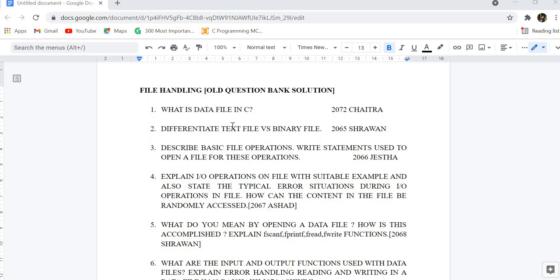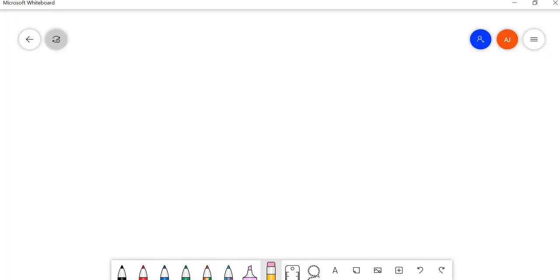Okay, so let's start. The first question is, what is a data file in C? They asked this question in 2072 Chaitra. So let me explain this. What is a data file in C? As we know, a data file is a collection of data that is stored on secondary storage.